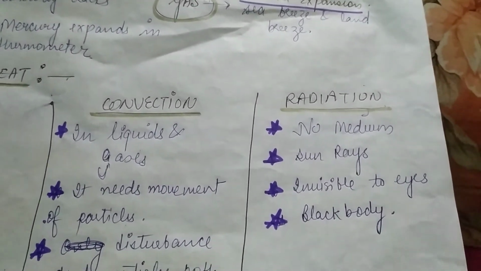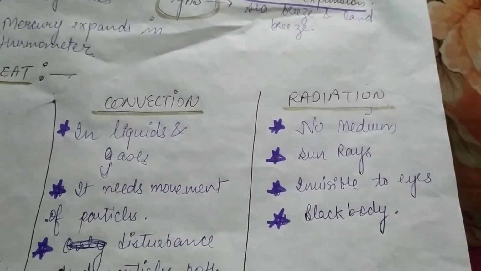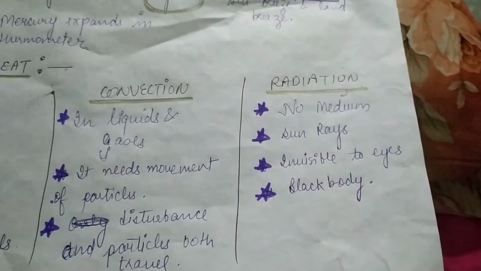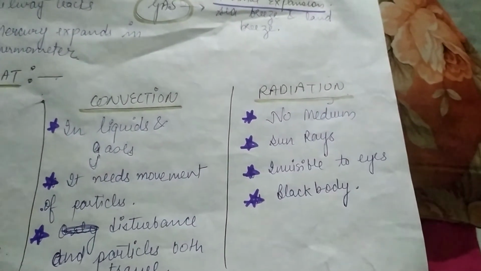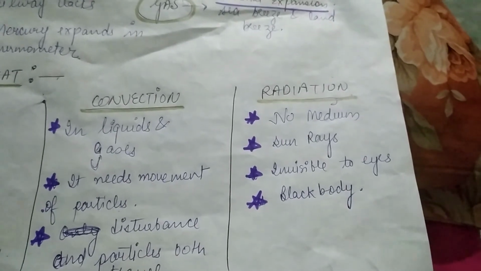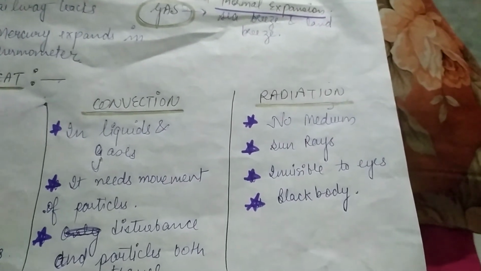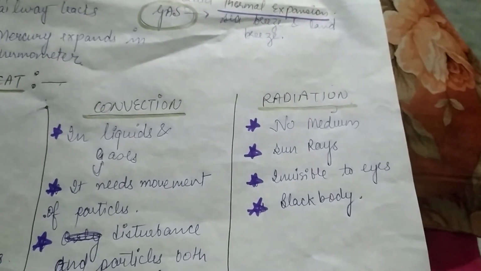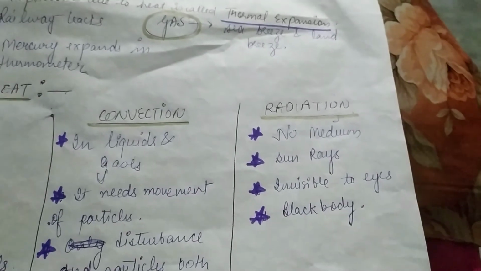Now here I have written one thing, that is a black body. Now what is a black body? Black body is a complete absorber and complete emitter of radiation. Like anything which comes in the path of radiation absorbs some amount of radiation and transmits the other. But a black body is a complete absorber and a complete emitter of radiations.